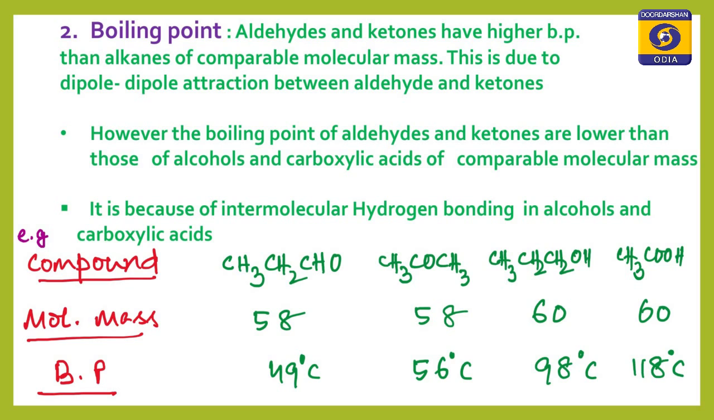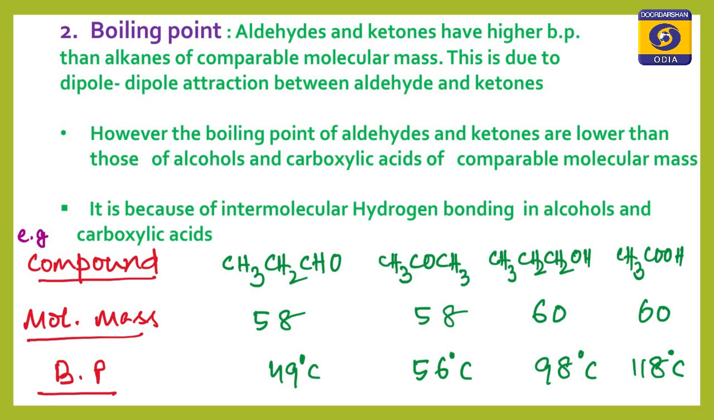See, I have given some examples here. The compounds are propane, then propanone, then propanol, then ethanoic acid. The molecular mass almost remains the same, but see the difference in boiling point here. The boiling point of propane is 49 degrees centigrade, propanone 56 degrees centigrade, propanol 98 degrees centigrade, and acetic acid 118 degrees centigrade.